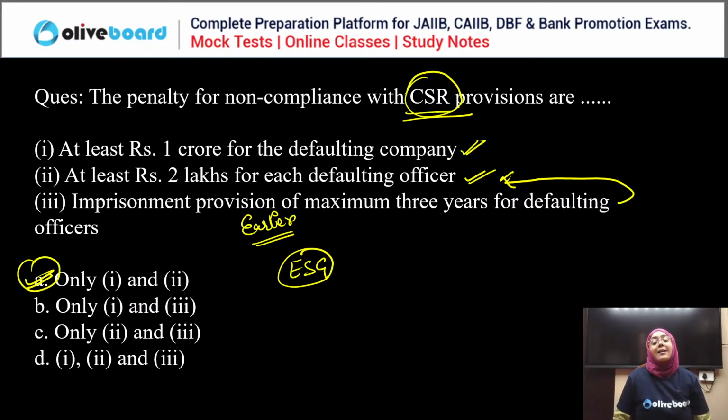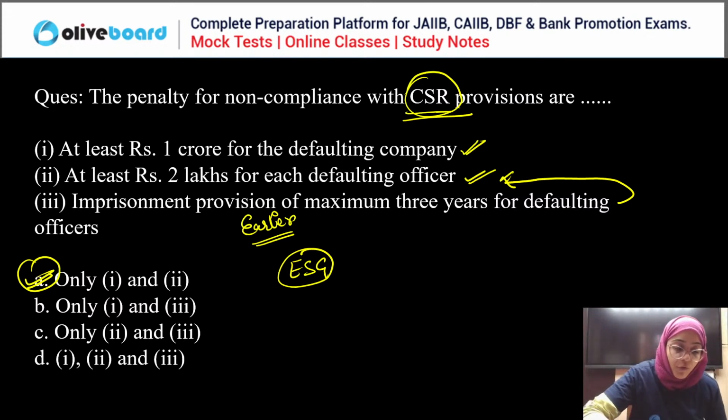Okay. And if the question is asked, what is the modern dimension of corporate social responsibility? The modern dimension of corporate social responsibility is ESG, environmental, social, and governance. Clear? Done? Good. Can we move forward, everyone?